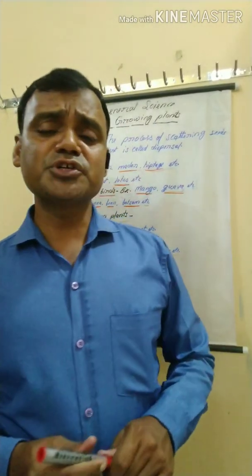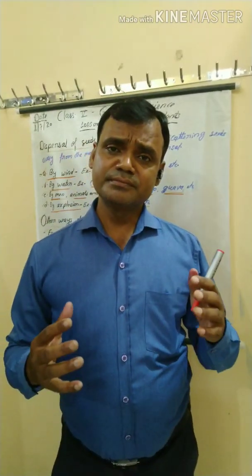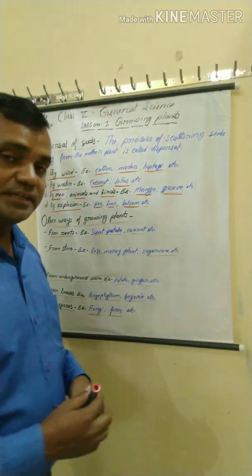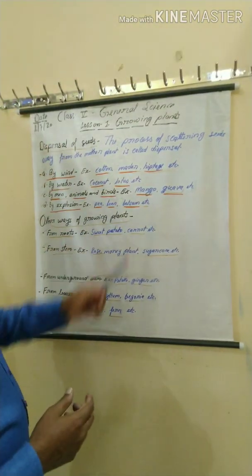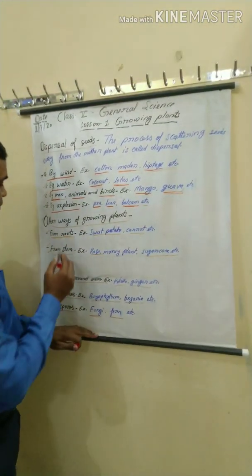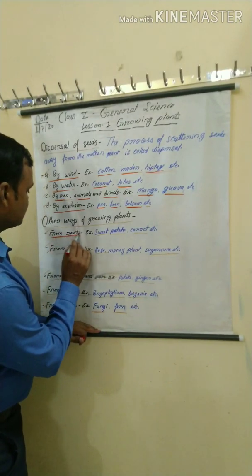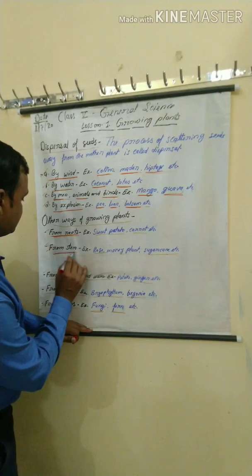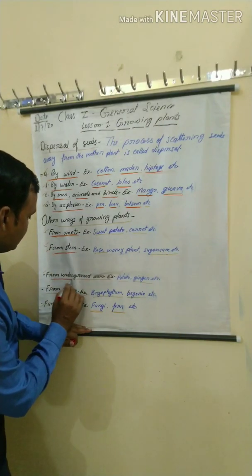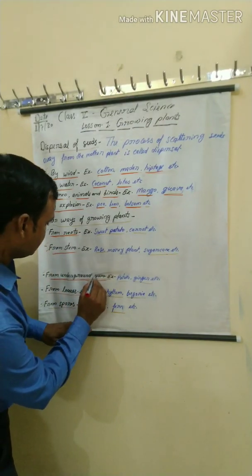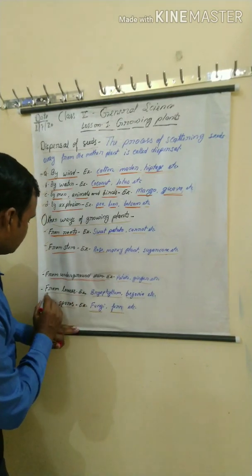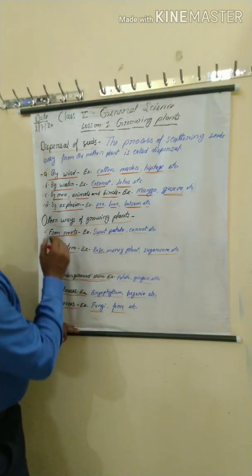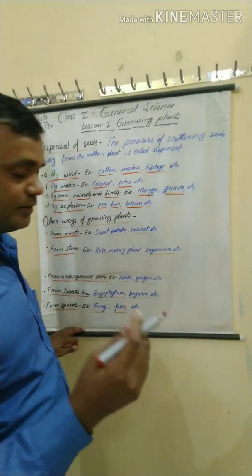You know that most plants grow from their seeds, but there are other ways also. Here we discuss other ways of growing plants. Some plants grow from roots, some plants grow from stems, some plants grow from underground stems. Some plants grow from leaves and some plants grow from spores. We discuss them one by one.